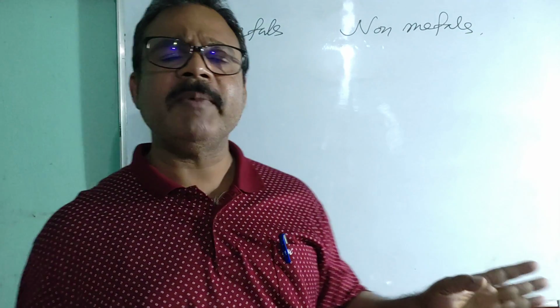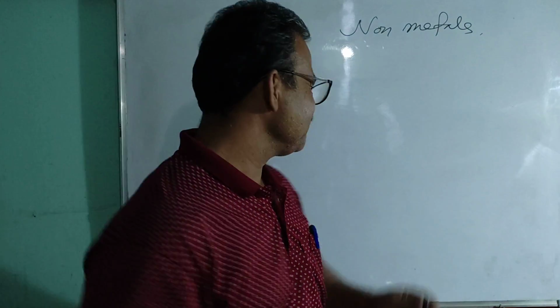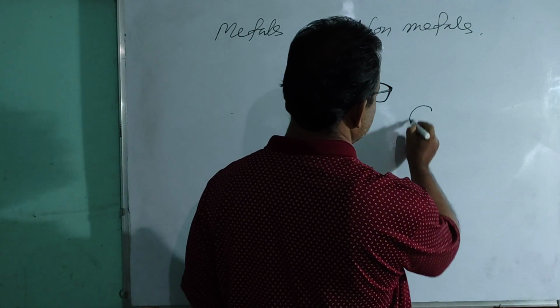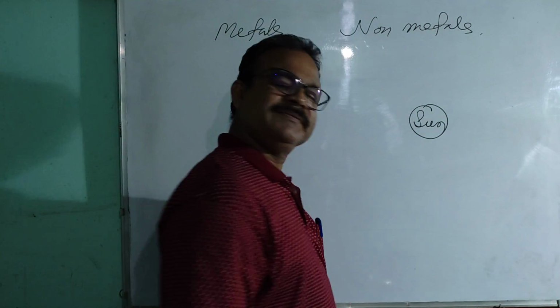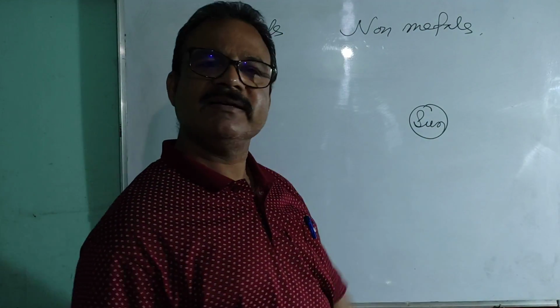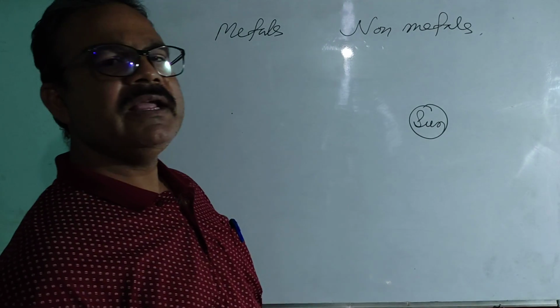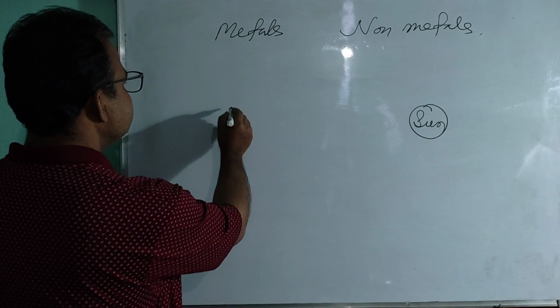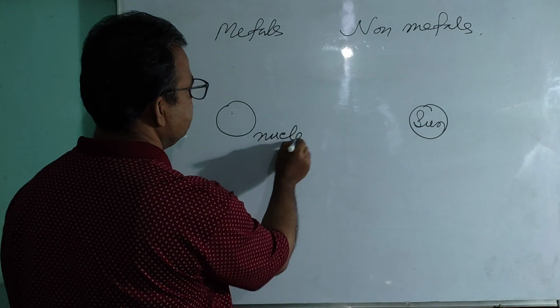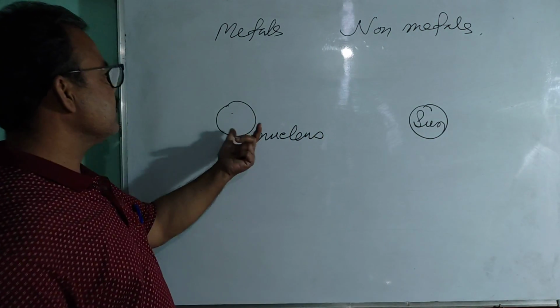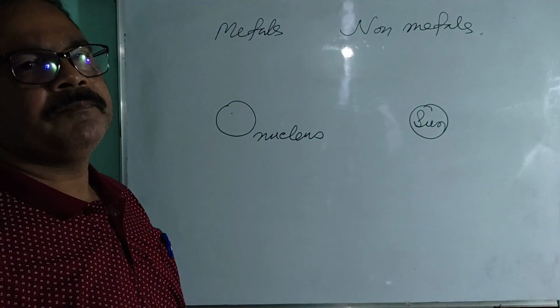I think all of you know about our solar system. In our solar system, there is the sun at the center. Similarly, in an atom, there is a nucleus at the center of the atom.